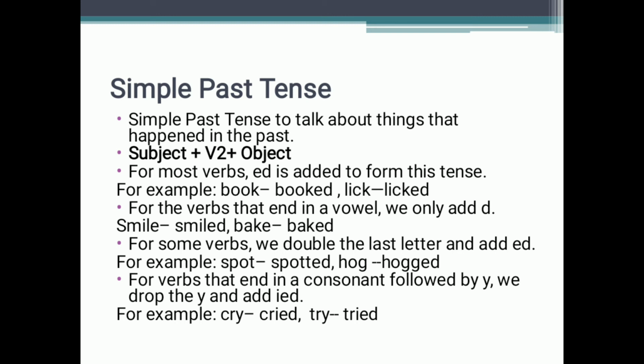The general rule for simple past tense is this: subject plus second form plus object. Very simple rule it is. You just have to write down the subject, then write down the second form of the verb. The action will be given to you, you just have to change the action into the second form of the verb by using d or ed. As we have learned in the previous rules, d or ed will be added, and then the object.